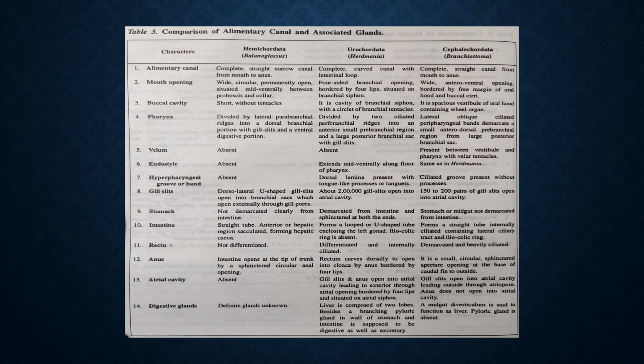The third point is the buccal cavity. In Balaenoglossus, it is short and without tentacles. In Herdmania, it is the cavity of the branchial siphon with a circlet of branchial tentacles. In Amphioxus, it is the spacious vestibule of the oral hood containing the wheel organ. The fourth point is the pharynx. In Balanoglossus, it is divided by lateral parabranchial ridges into a dorsal branchial portion with gill slits and a ventral digestive portion.